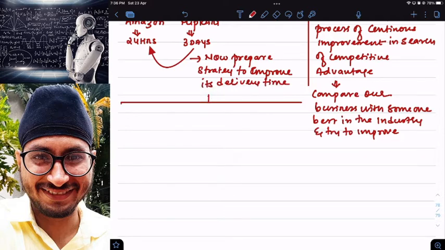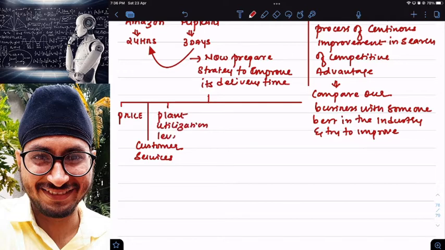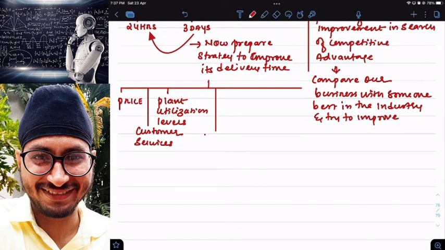Let us say I can do benchmarking with respect to price. I can do benchmarking with respect to customer services. I can identify my benchmark based on plant utilization level. I can compare my business with your business based on manufacturing cost, and based on maintenance operations.